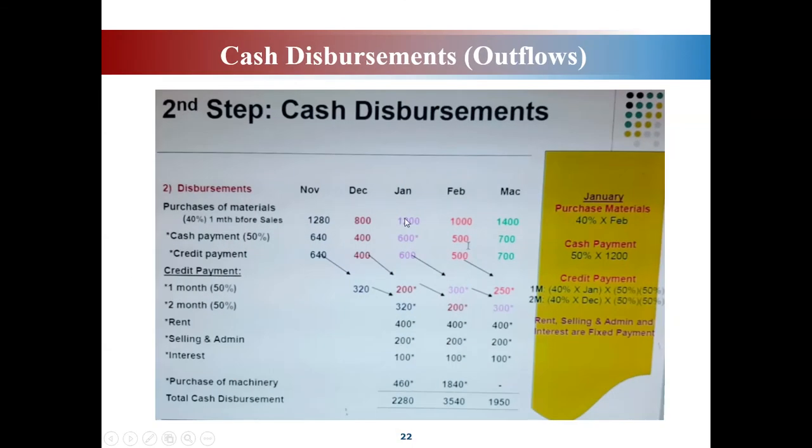Here, 1,200. You refer to the sales in February.